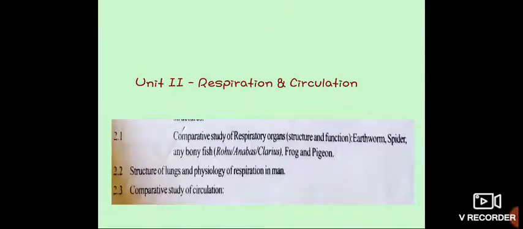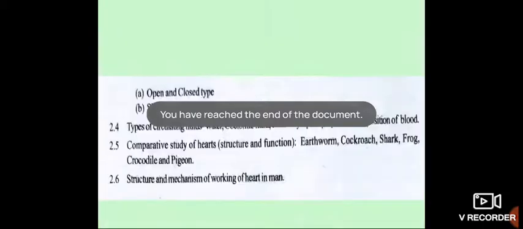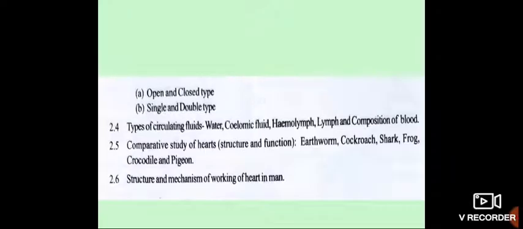So this is the comparative study of circulation, or we can simply call it the types of circulation. Then fourth point is types of circulating fluids in various animals, which are water, coelomic fluid, hemolymph, lymph, and composition of blood.